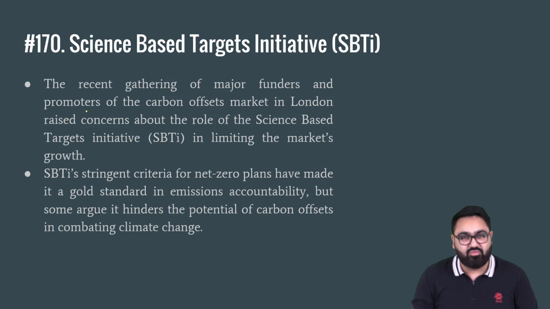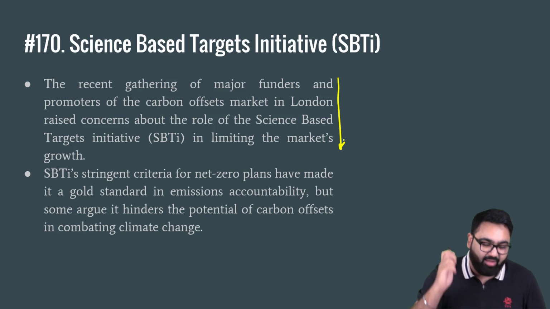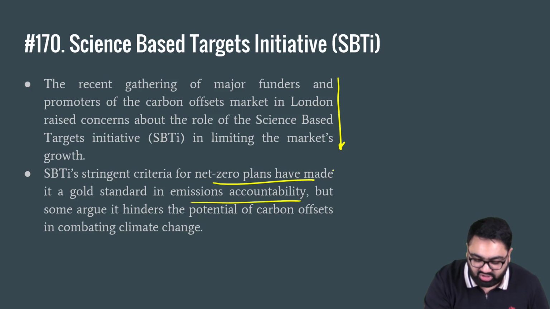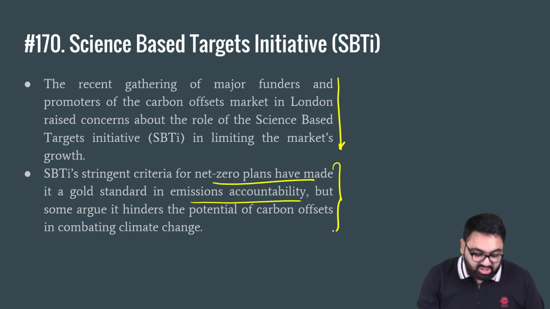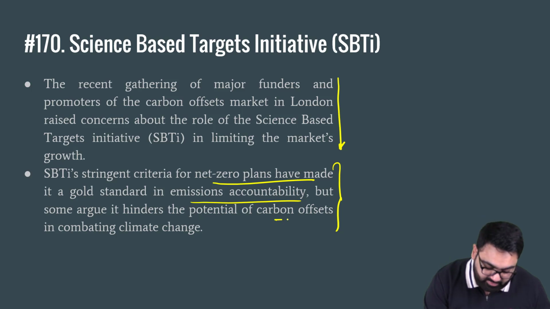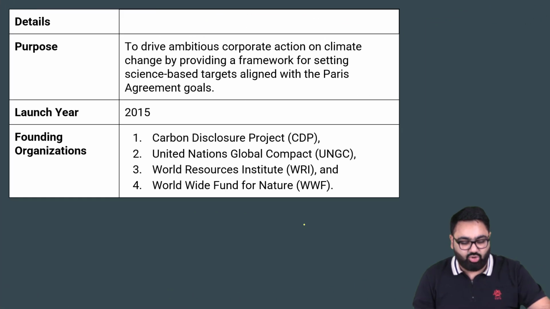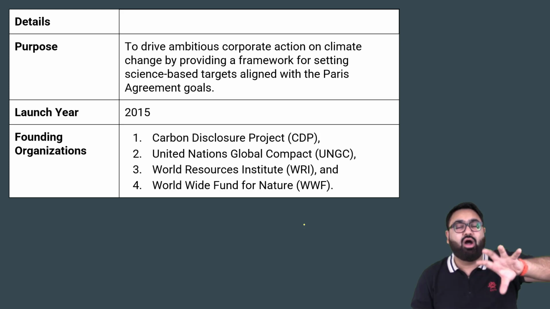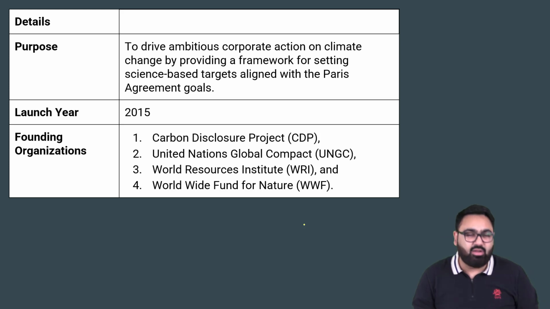Recently, there was a meeting of the organizations that have led to this particular initiative. They have a criteria for net zero plans. To achieve this, they are forcing the big companies around the world, especially those in shipping and manufacturing, to either reduce their emission or to have carbon offset. We had discussed carbon offset earlier as well. Carbon offset means that if you are emitting, let's assume 100 tons of CO2, then you should indulge in an activity which will lead to 100 tons of CO2 being extracted from the environment. Planting of trees, etc. It is called carbon offset.